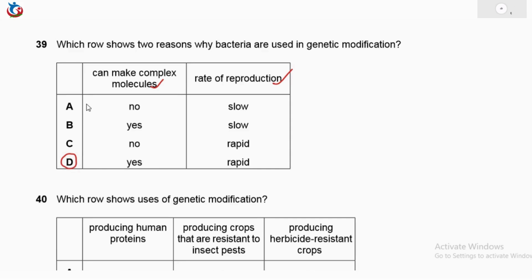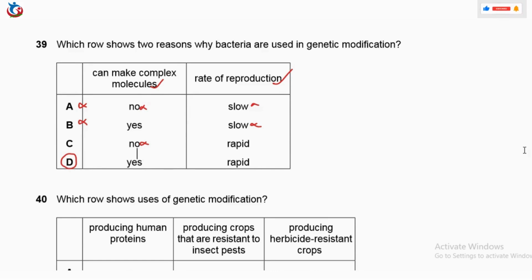It is not A, it's not B. It says slow here. This makes this wrong. This also makes it wrong. This one makes it wrong. And this one makes option C wrong. So with this, our perfect answer is option D.